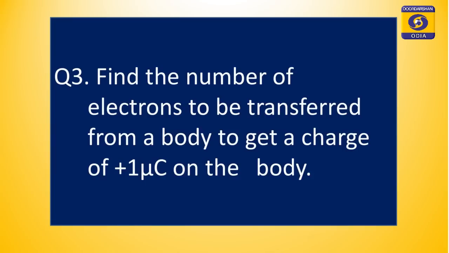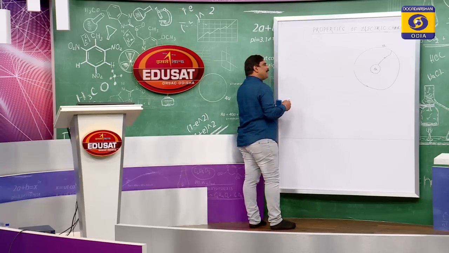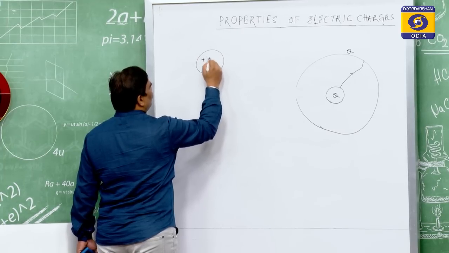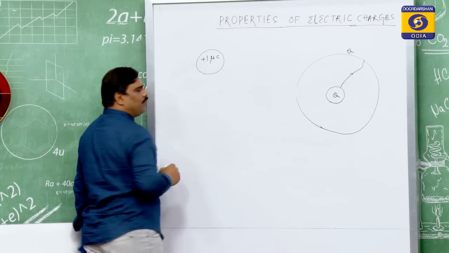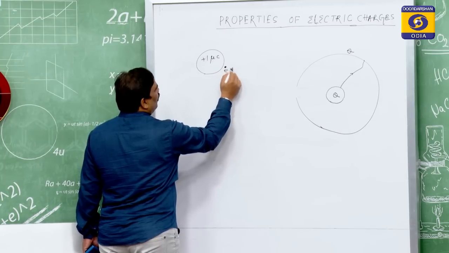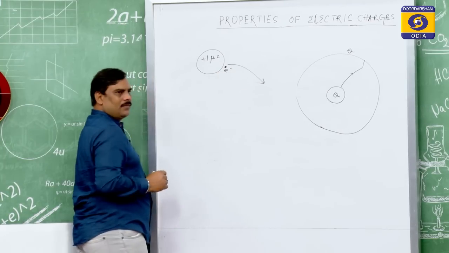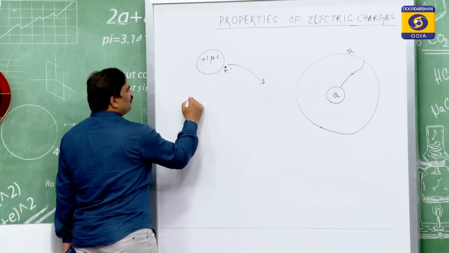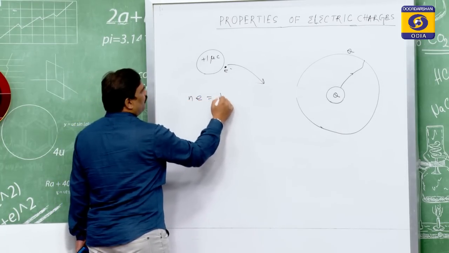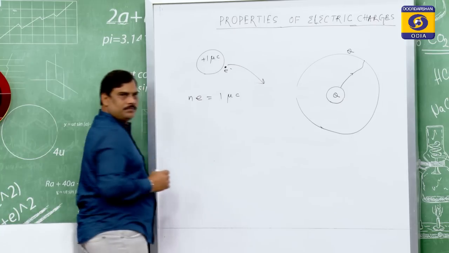Now, my third question is, find the number of electrons to be transferred from a body to get a charge of 1 microcoulomb. Suppose this is a body and I want a charge of plus 1 microcoulomb on that body. So, what I have to do is take away some electrons from it. If the number of electrons taken away is n, then n e must be equal to 1 microcoulomb.